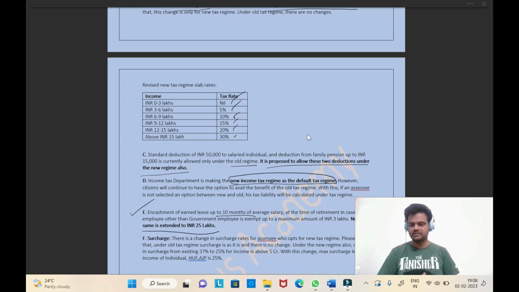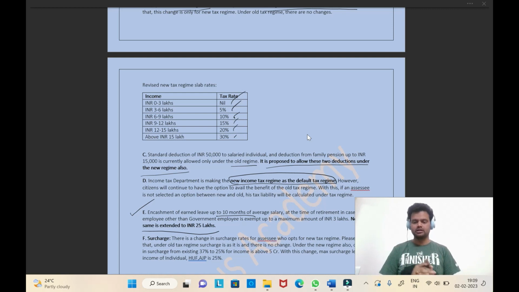Now you have seen that all the benefits and concessions go to the new tax regime only. Old tax regime people stay as they are. There is no concession in this budget for the salaried professional. Now the question comes: is old better or is new better? It depends on your particular case, on a case to case basis.